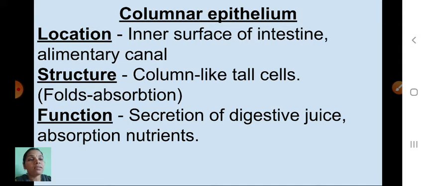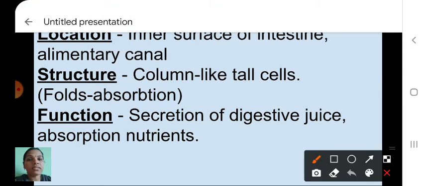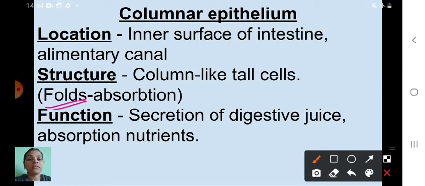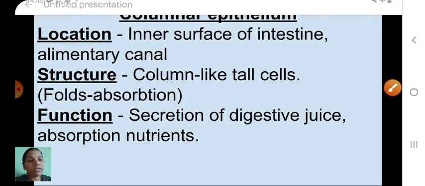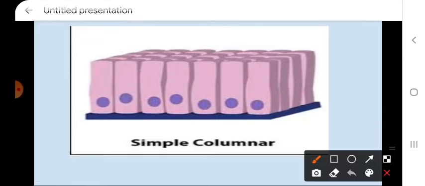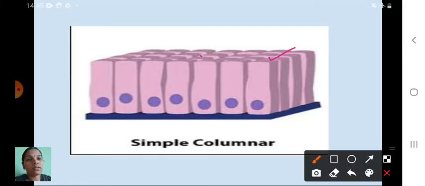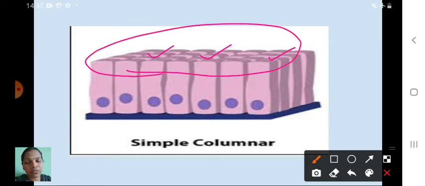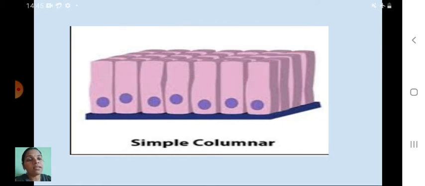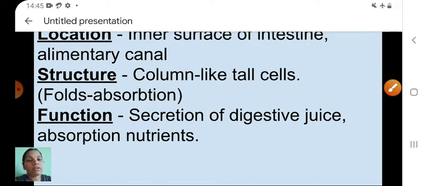Okay, and here the surface of the cells has folds, and what is the important function? Absorption. Okay, it will increase the absorption function. So here, children, we can see the folds. Yes, on the outer surface here, many folds are there. Okay, that fold will make what? Absorption function.